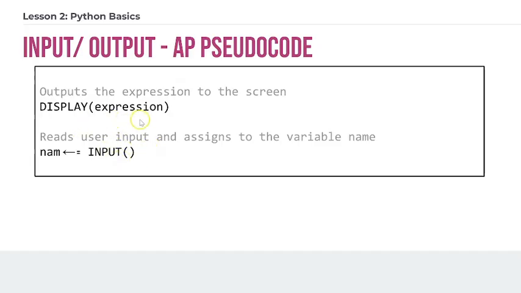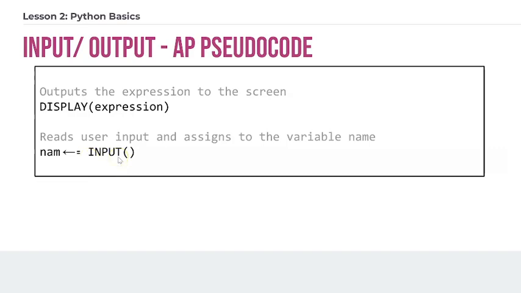The way to output things to the screen is by using all caps the word DISPLAY, and then in parentheses you would type the expression that you wanted to display. So whatever it is, if it's a string or if it's a couple of variables, you put that in parentheses here. Getting input in pseudocode uses a method that is all capital letters, INPUT.